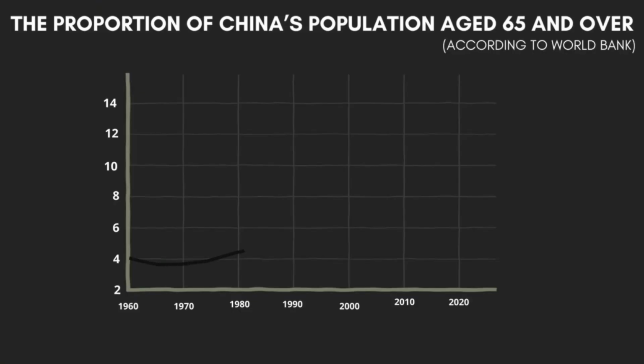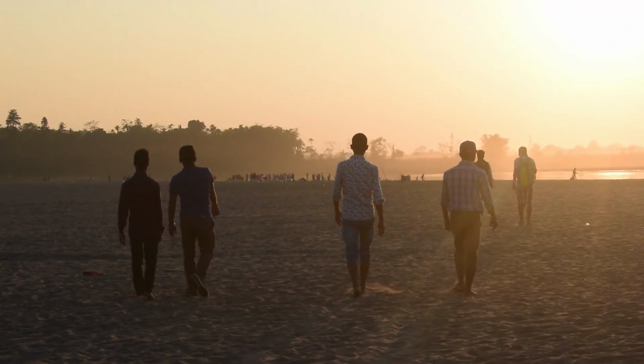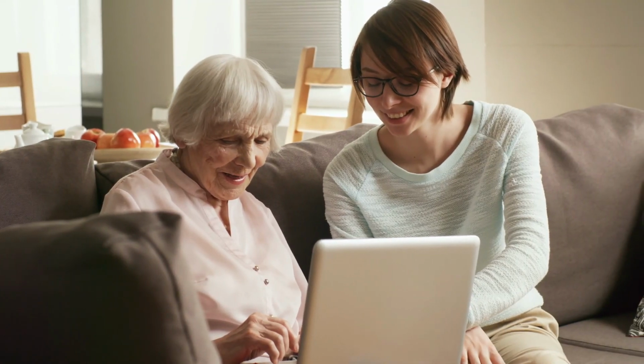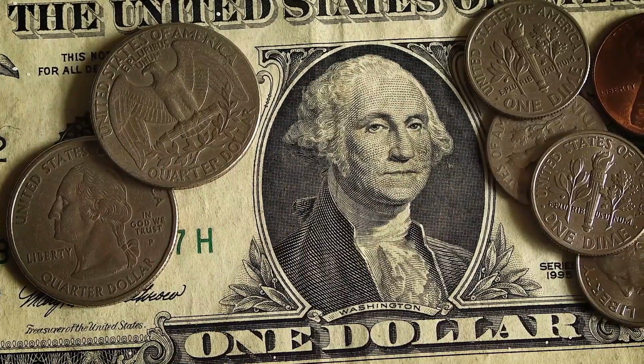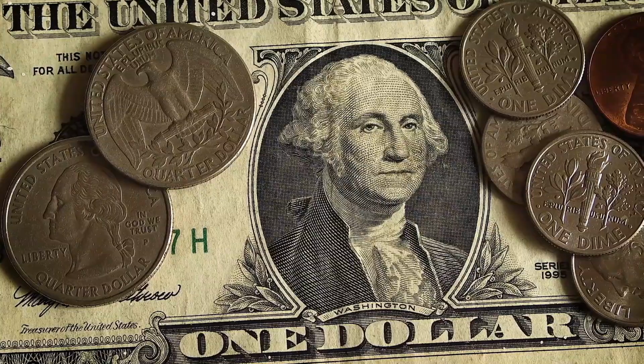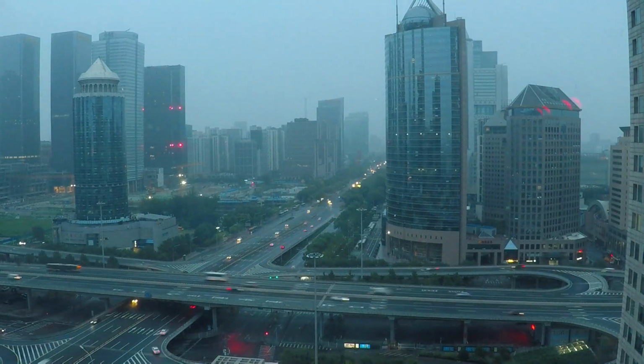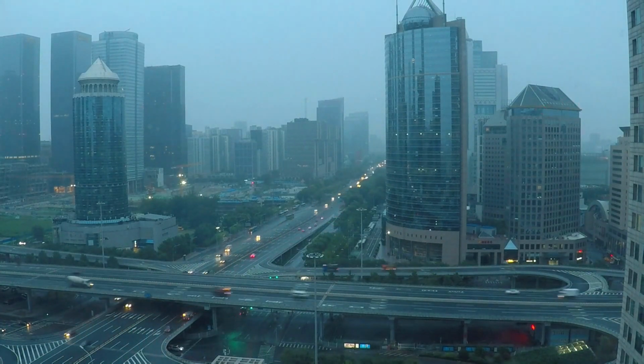According to data from the United Nations, the proportion of China's population aged 65 and over has increased from just 4.9% in 1980 to 12.6% in 2020. With fewer young people entering the workforce and more elderly people needing care, the country's social and economic systems are under strain. This led to concerns about the sustainability of China's development in the long term.